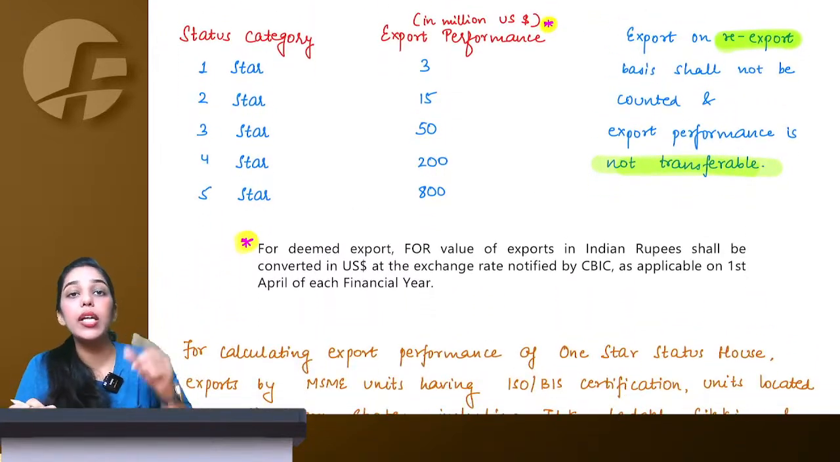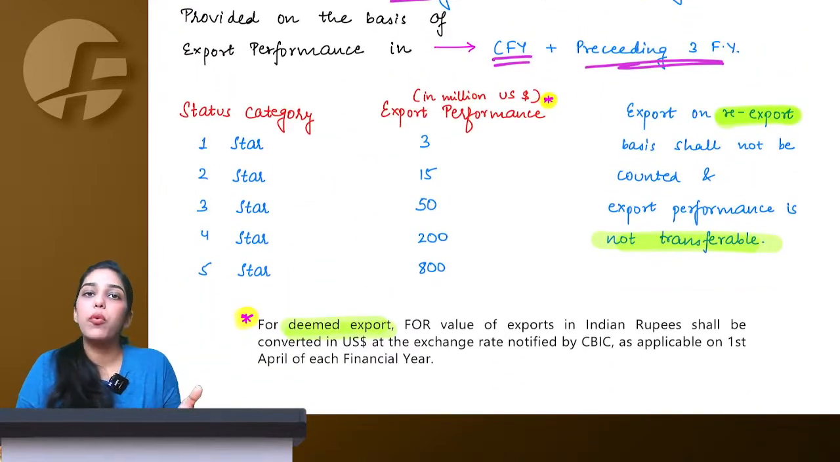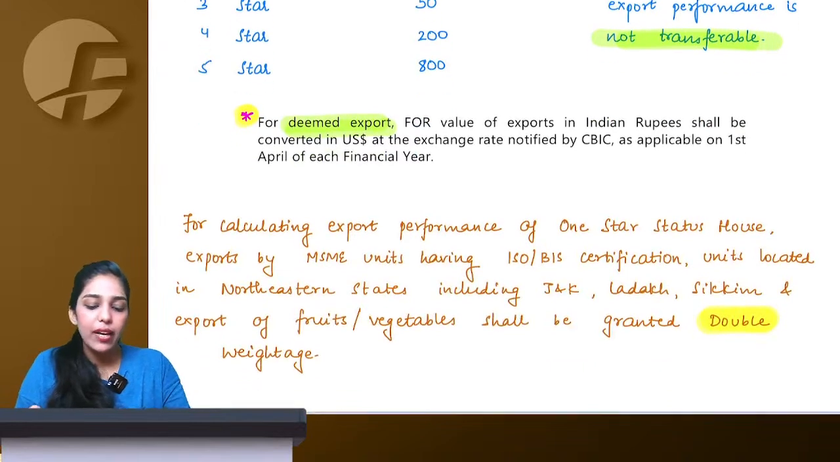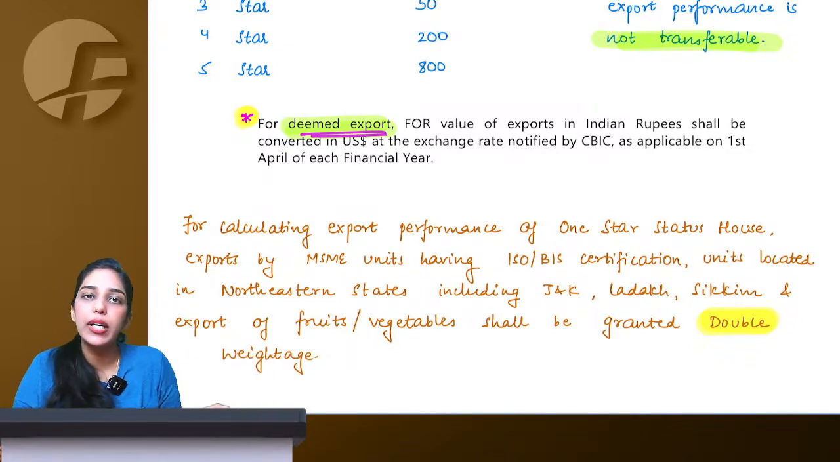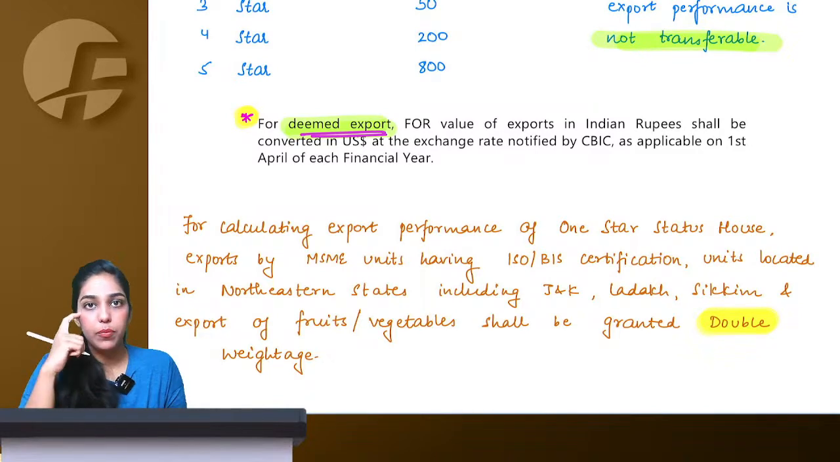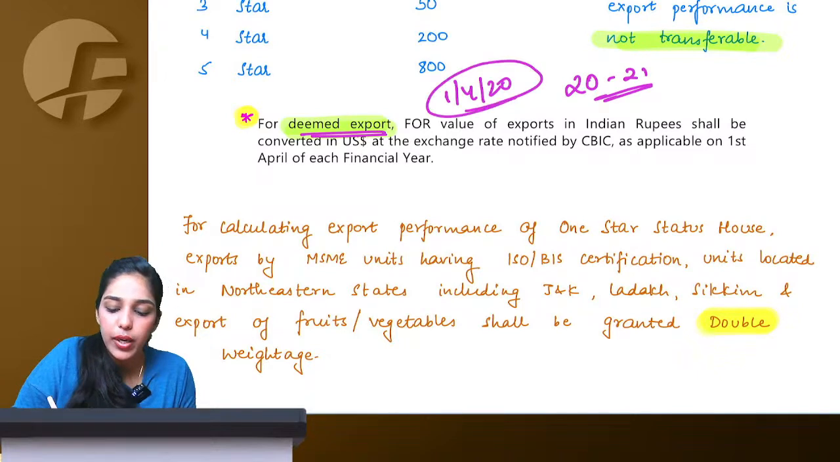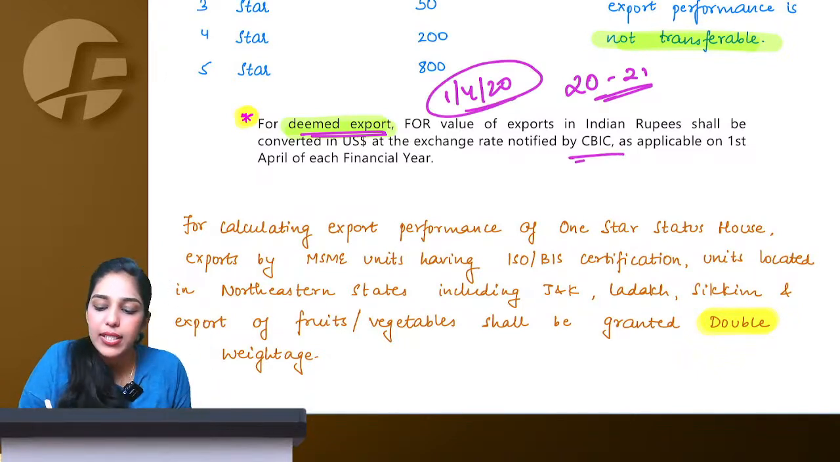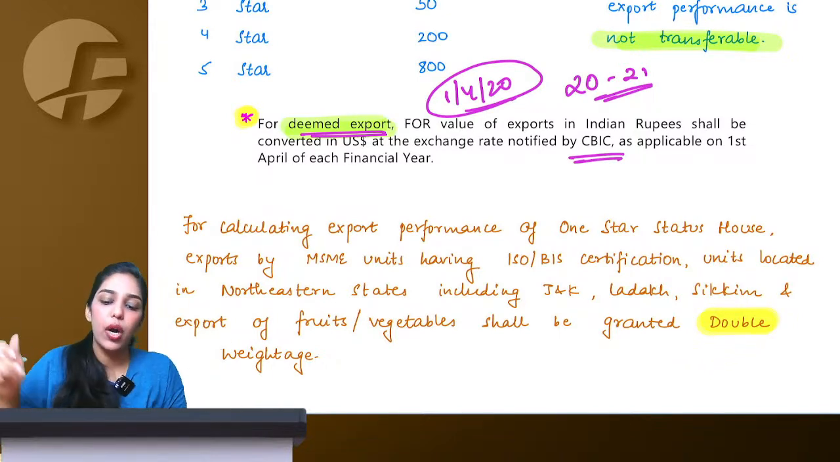Deemed export will be counted, re-export will not be counted. Now understand, for deemed export, normally we can calculate our export performance in million US. What if I have done deemed export? Let's say I have supplied to some EOU which is in India only, and here I will not be able to realize forex because that particular company is also in India. So they are saying you convert it into dollars. Now at what rate to convert? In the beginning of financial year. So whatever I deemed export, let's say in FY 2021, they are saying 1st April 2020, whatever was the rate notified by CBIC, taking this as your rupee dollar rate, you will convert everything throughout this financial year.